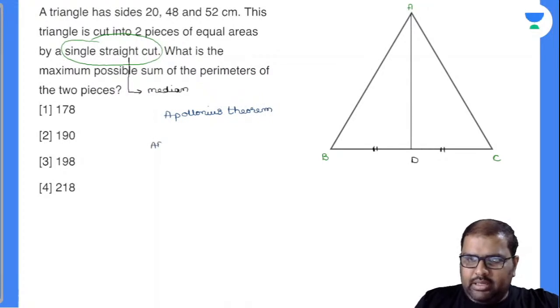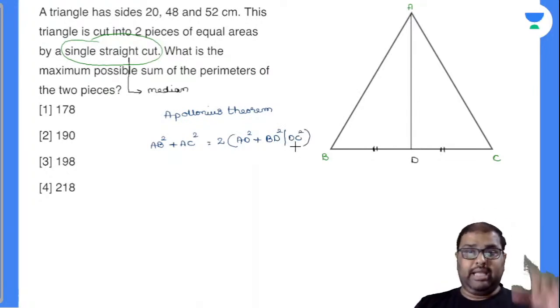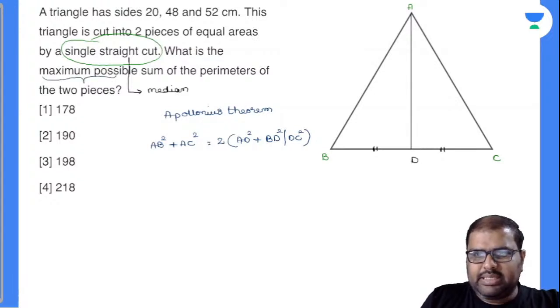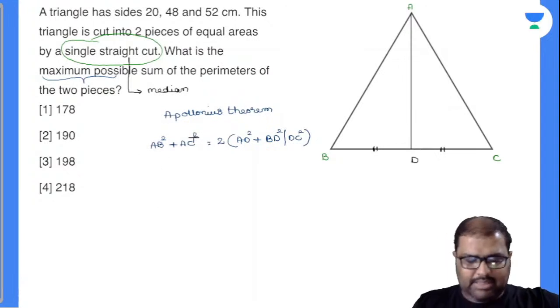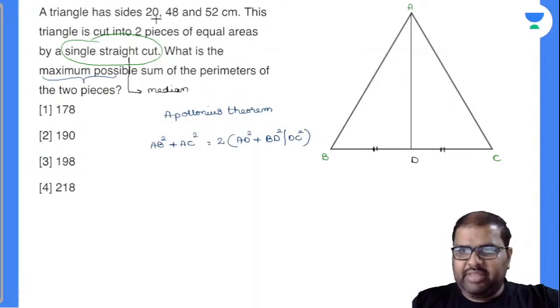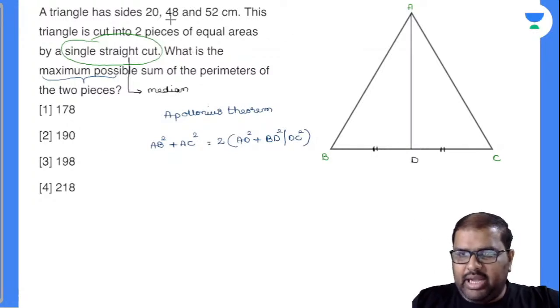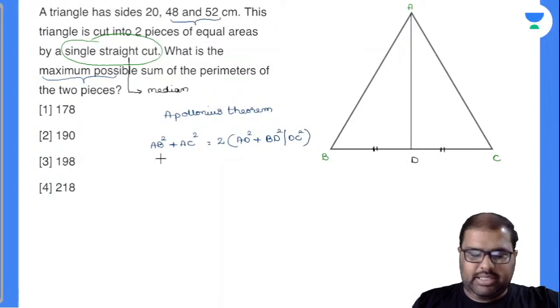AB square plus AC square is nothing but equal to 2 into AD square plus BD square, or DC square, both are same now. By this I can find out the median. Now see again, the question asked is to find the maximum possible sum of perimeters. So closely observe there, AB square plus AC square must be maximum. I have three combinations, 20, 48, 52. Which combination will give you the maximum? 48 and 52 will give you the maximum combination. Am I right or wrong?